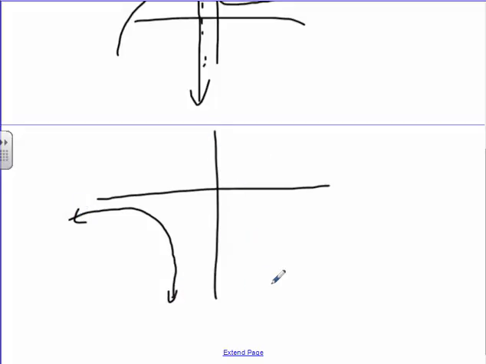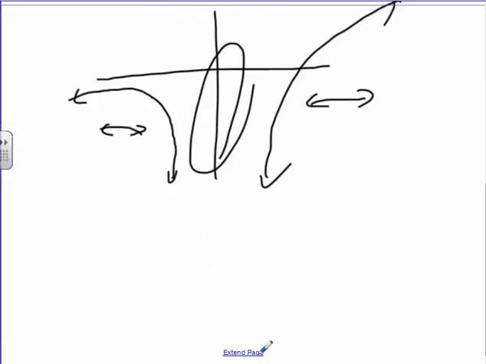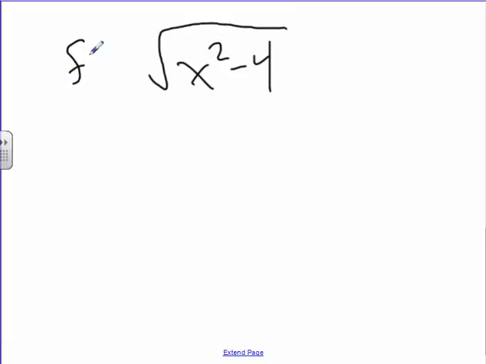And then there's a nice big gap, and then it restarts again. So from here to here, it's continuous. From here to here, it's continuous, but there's a big hole in the middle. And hopefully you know some functions like this. For example, if I were to ask you for x squared minus 4 square rooted, so that was your function.